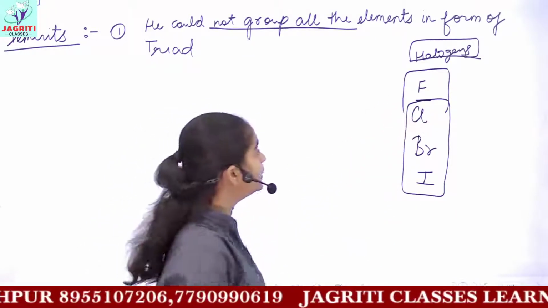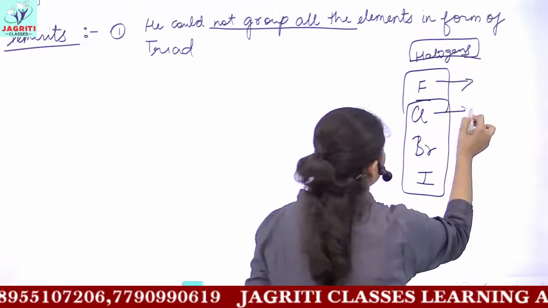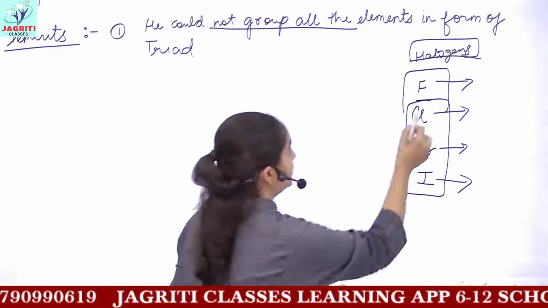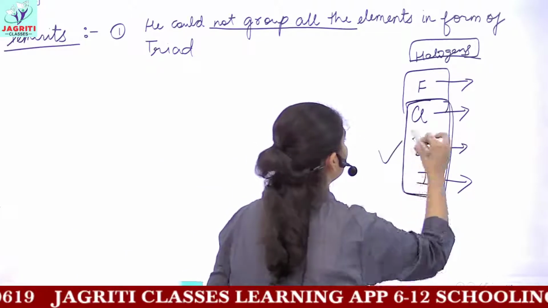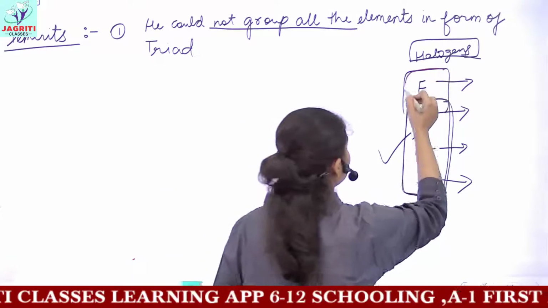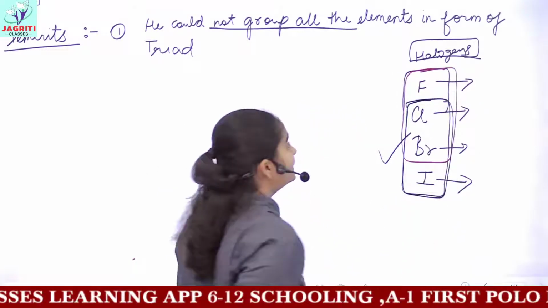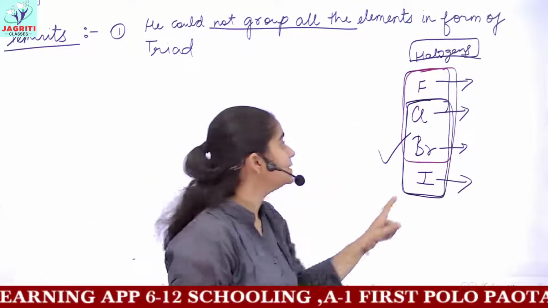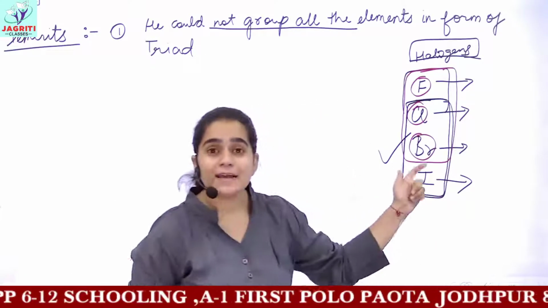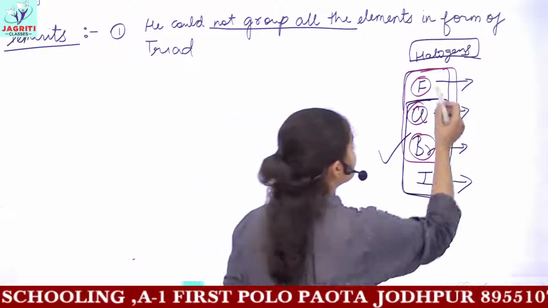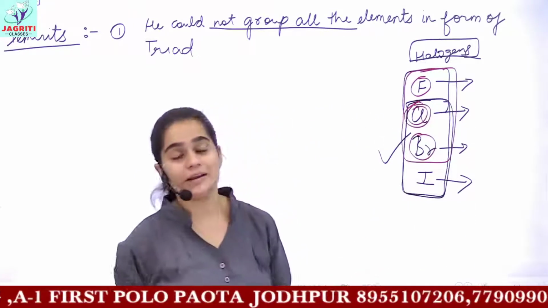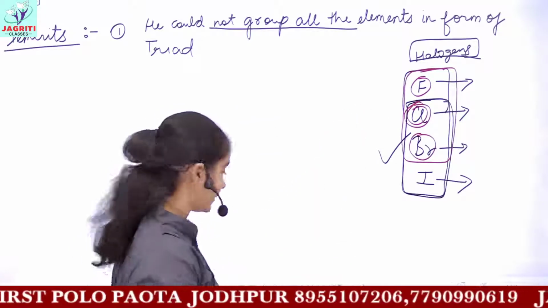But when the masses of fluorine, chlorine, bromine and iodine were averaged, one group undoubtedly followed Dobereiner's triad. But the group including fluorine, chlorine and bromine did not behave as Dobereiner's triad because their average mass could not be equal to the mass of the middle element. So this was the drawback.